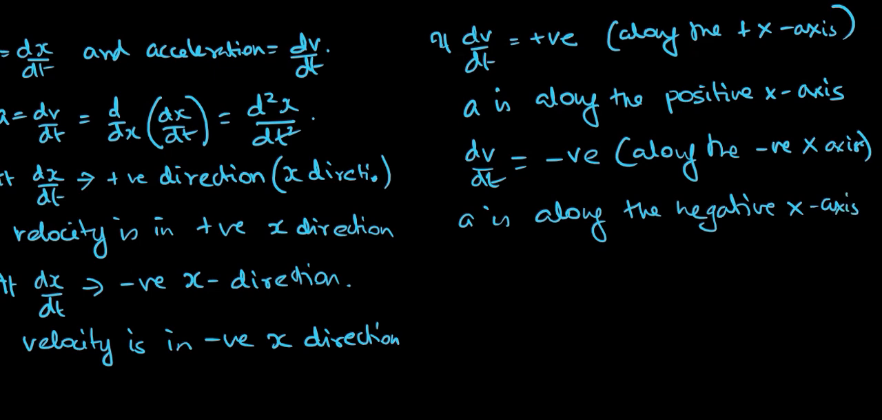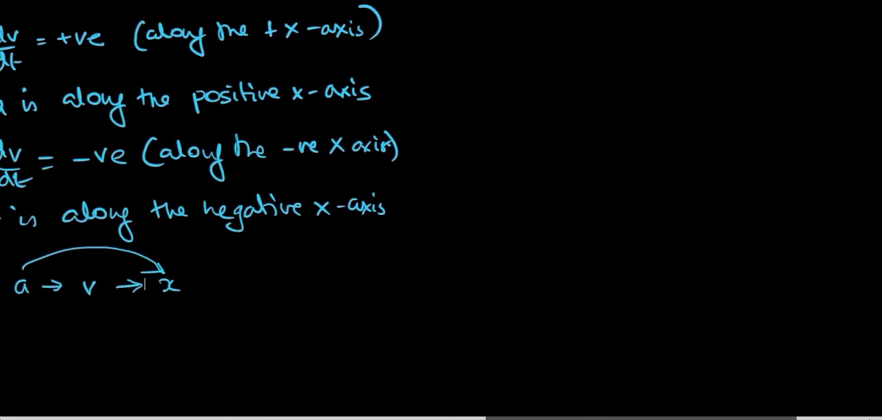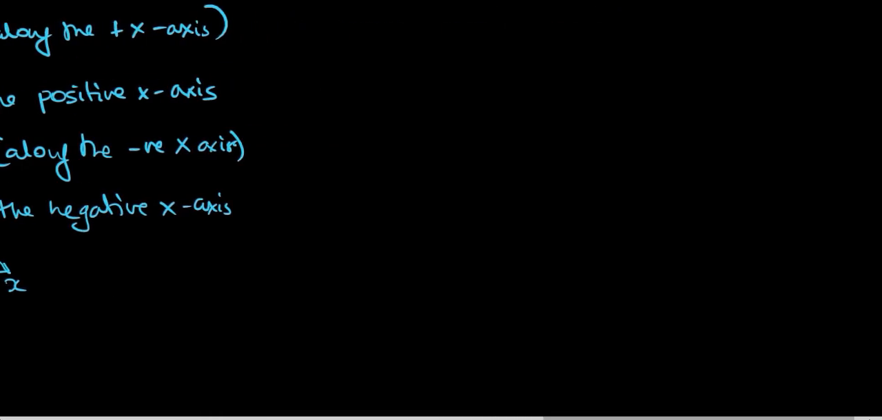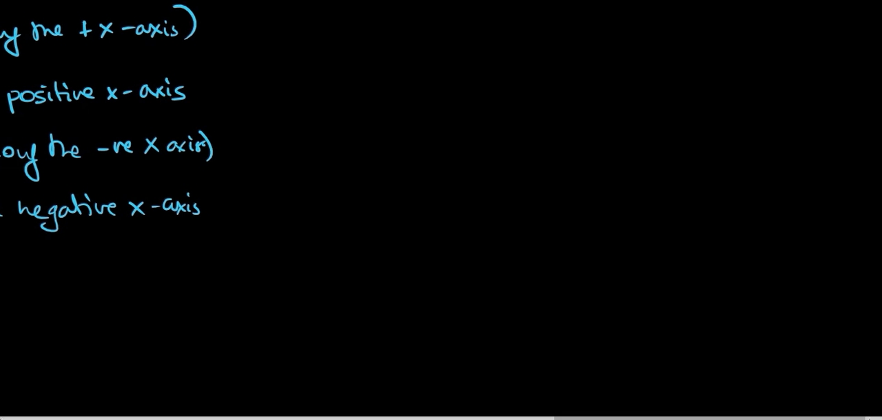So if you check this out, then the direction of A is dependent on the direction of V. The direction of V is dependent on the direction of X. So obviously the direction of A is dependent on the direction of X, which is basically the displacement. Okay. Now we'll quickly come to the concept of the equations of motion that we have studied in earlier classes.